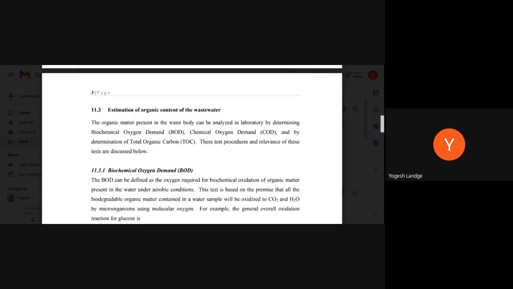So what is BOD? It is the biochemical oxygen demand. Here we are trying to find the initial oxygen and the final oxygen. Now what happens? Once the decomposition of the organic matter takes place, bacteria are not only consuming the organic matter, but also consuming the oxygen. Now where do they get the oxygen from? They get the oxygen from the wastewater.